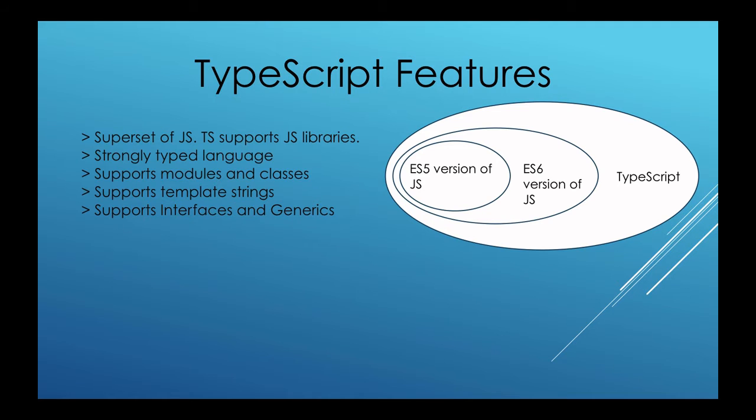If you see this pictorial diagram, there is the ES5 version of JavaScript, then came the ES6 version of JavaScript. Whatever guidelines ES5 was following will be applicable to ES6 as well. Then came TypeScript, which will support both ES5 as well as ES6. That's how TypeScript is the superset of JavaScript, and TypeScript will support all the JavaScript libraries as well. Whatever library came for JavaScript, for example jQuery, will be supported in TypeScript as well.